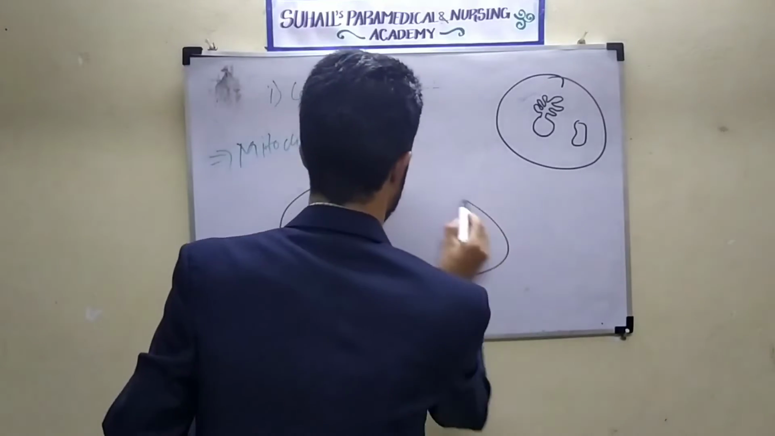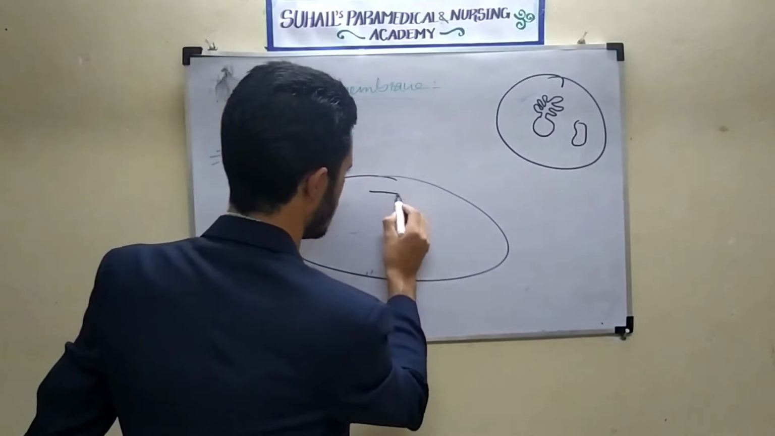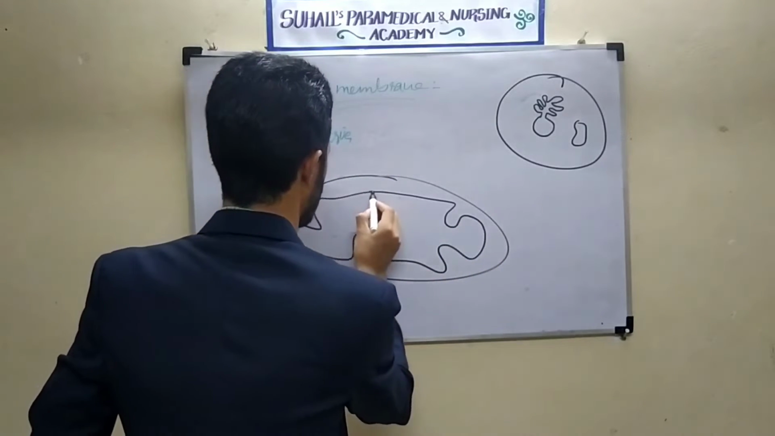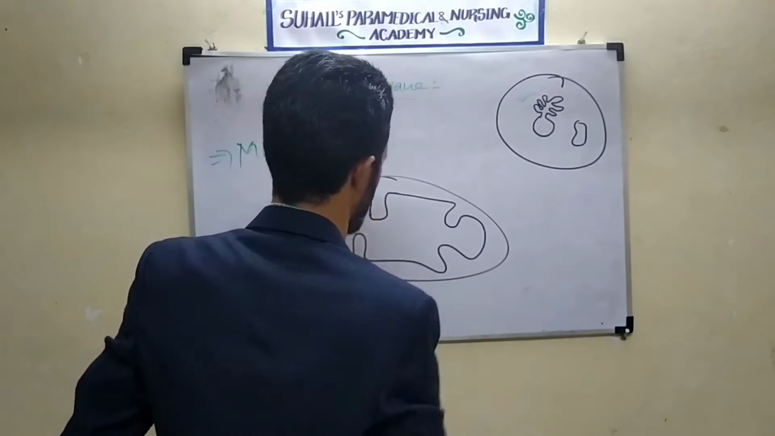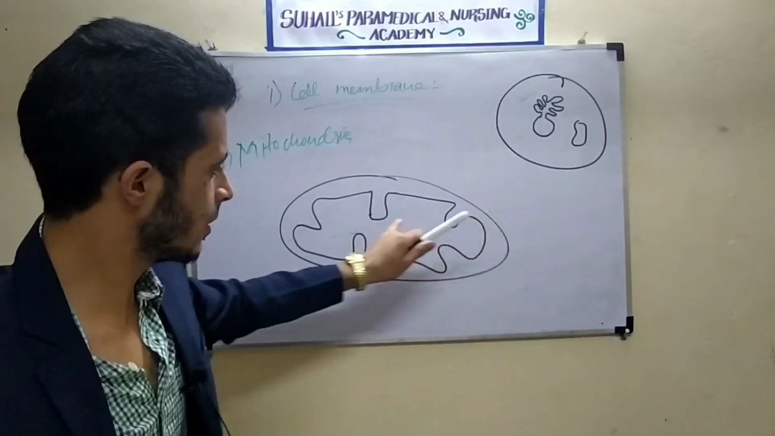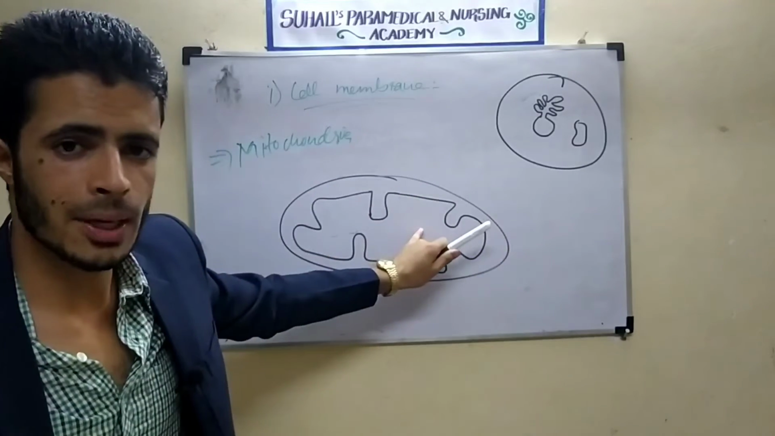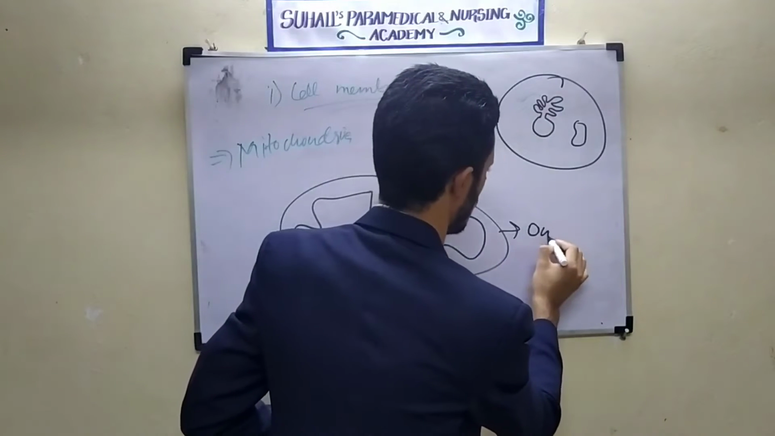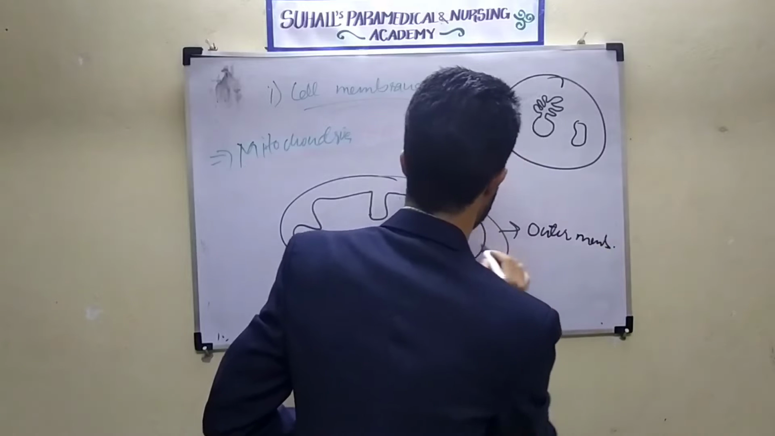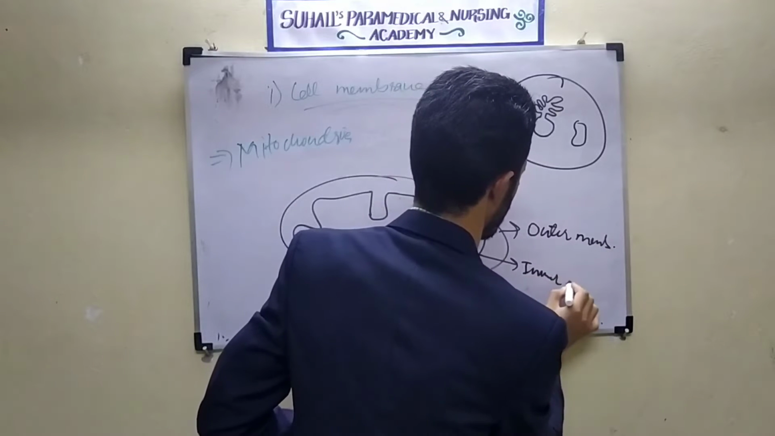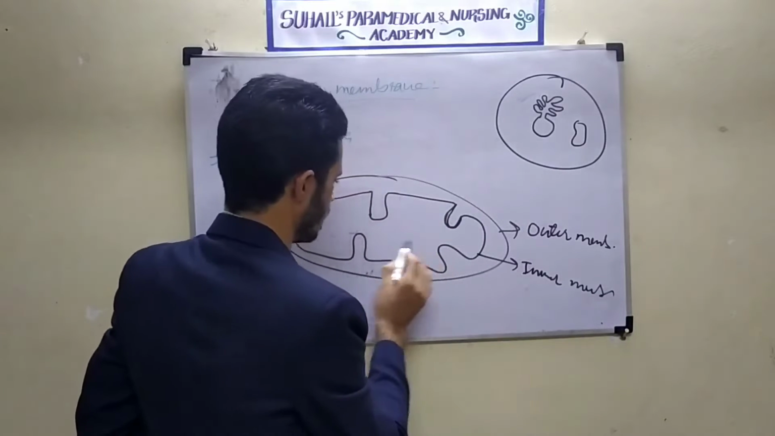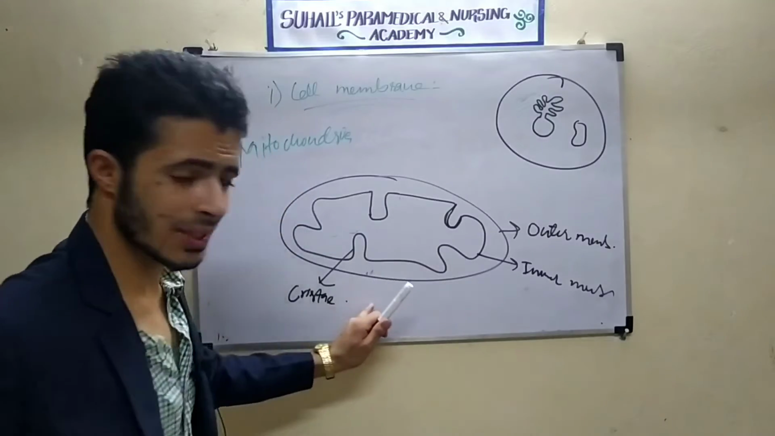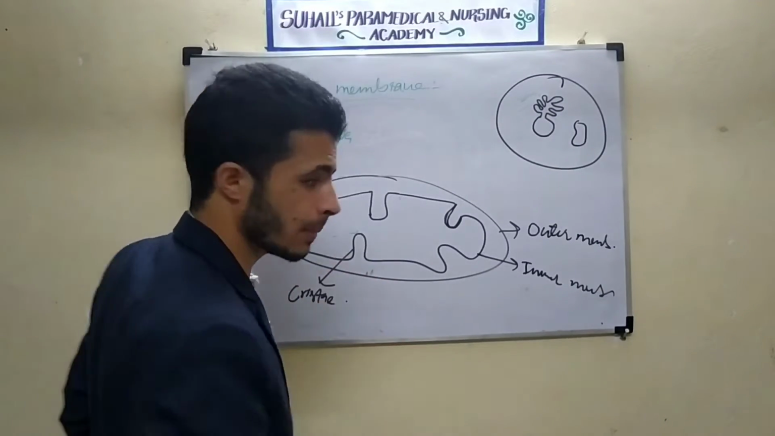This is the outer membrane of mitochondria, and there will be an inner membrane. Outer membrane, inner membrane. This is the outer membrane, and the inner membrane has some extensions. This is the outer membrane of mitochondria. This is the inner membrane of mitochondria. And the inner membrane has cristae. Cristae are the extensions of the inner membrane.